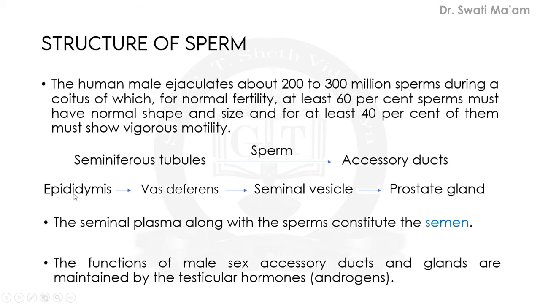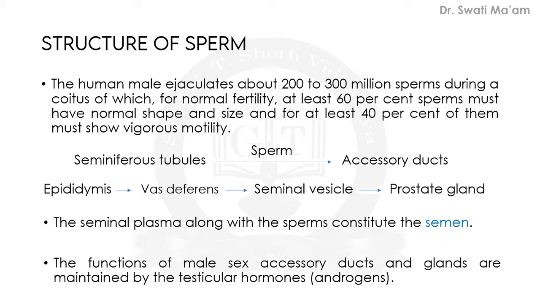Secretions of epididymis, which is a very highly coiled structure just on the top of the testes. So secretions of epididymis are then carried onward to vas deferens, followed by seminal vesicle and the prostate glands. They are very much essential for maturation and motility of sperms.